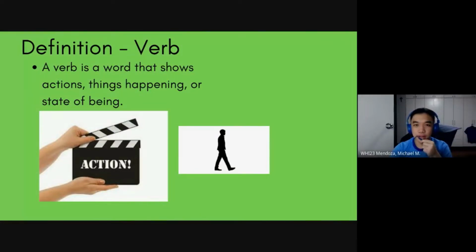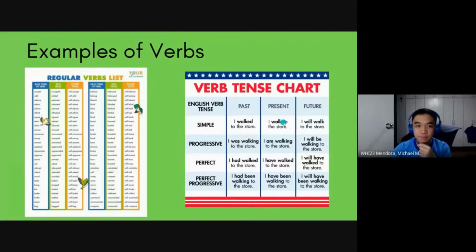Hello po sa inyong lahat. Ako po si Michael Mendoza at ngayon pag-usapan po natin ang mga verbs. Ang definition po ng verbs ay ang mga salita na nagpapakita po ng actions, mga nangyayari po na yun, o things that are happening or have happened or will happen or state of being. Ito po ang mga examples ng verbs.